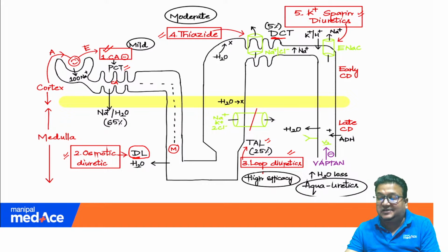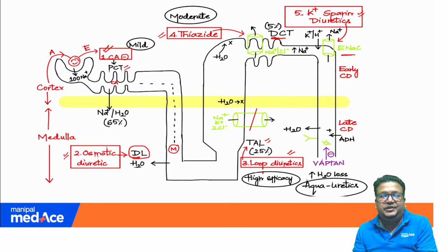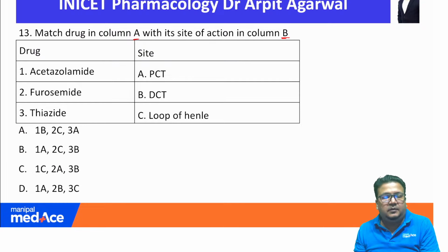Potassium sparing diuretics like amiloride, where they are acting? Late part of DCT or early part of collecting duct. Early part of collecting duct. So all important diuretics have been shown with the diagram, with the name, with the site of action. And if you read from this diagram, from my lectures, you would not have any problem in this.